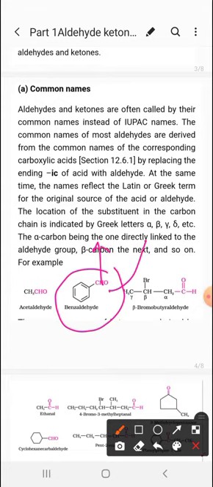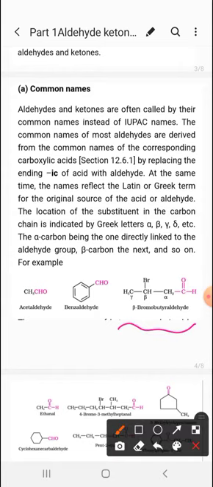Now in the next structure, you can see here is the carbon which is the aldehyde, and the next carbon to the aldehyde is the alpha, the next is the beta, and so on, the gamma, delta, and so on. So you can see starting from the aldehyde, number 1, number 2, number 3, and number 4, but in terms of the common name we use alpha, beta, gamma. So instead of 1, 2, 3, I am placing alpha, beta, and gamma. So it is the beta bromo, 4th carbon is butyraldehyde. The common name for the 4 carbon is butyryl. So it is butyraldehyde.